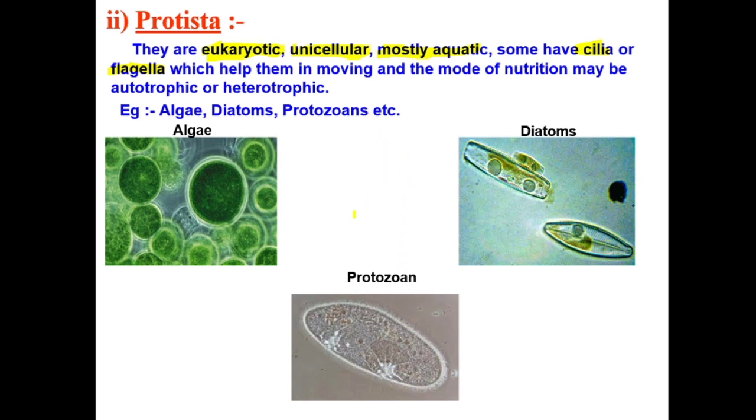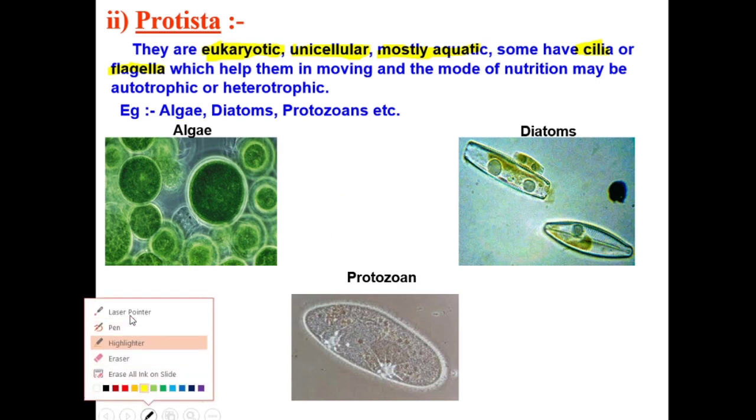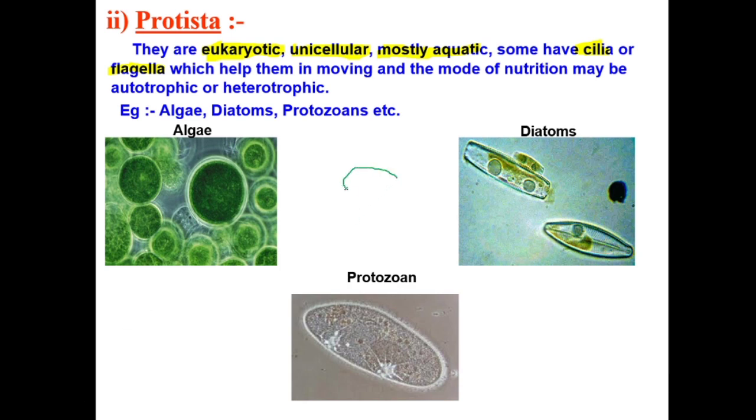These are cilia. This helps them to move. These are small hair-like structures. Cilia are small hair-like structures. Suppose this is an organism, unicellular, a single cell, with small hair-like structures, we'll call them cilia. If a long tail-like structure is available, we'll call it flagella.